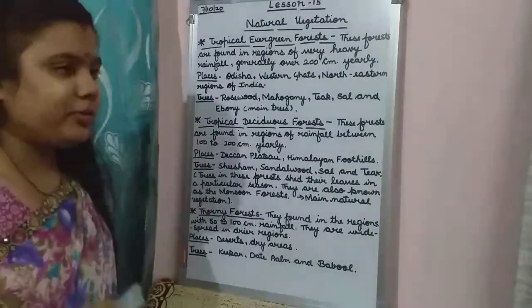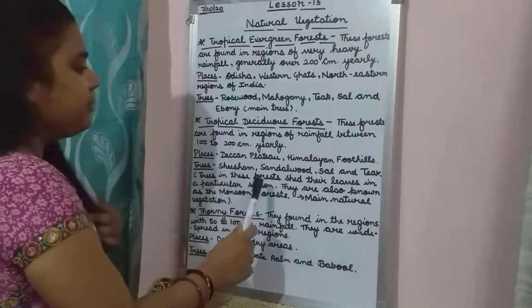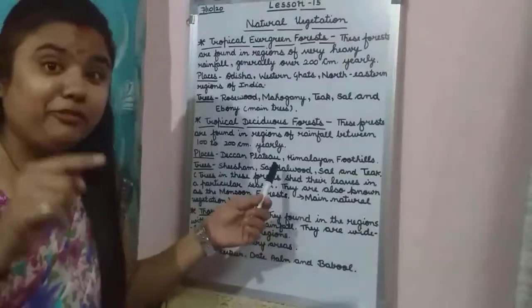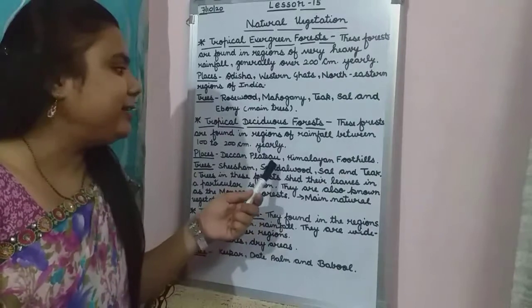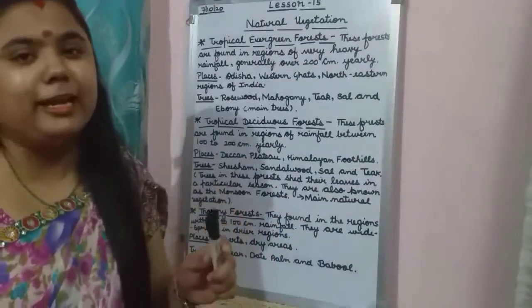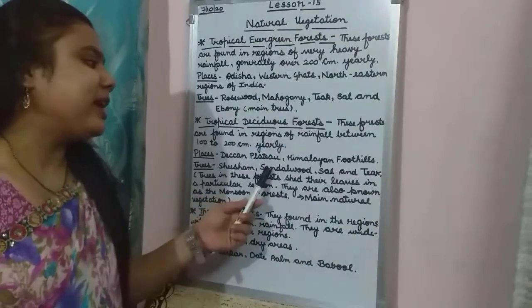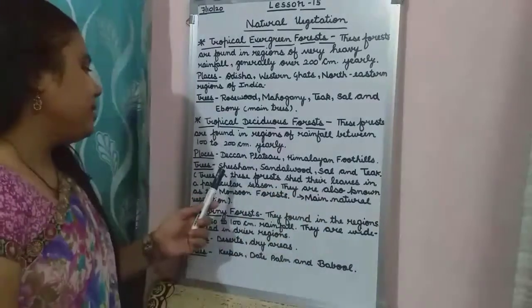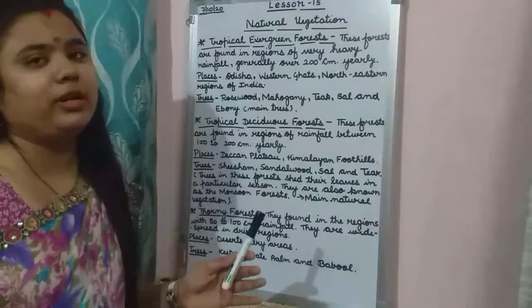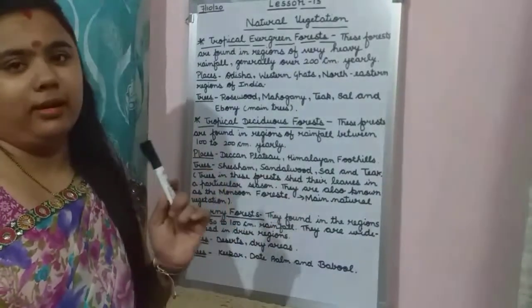Then what are the trees? Shisham, sandalwood, sal and teak. These are the trees found in tropical deciduous forest.